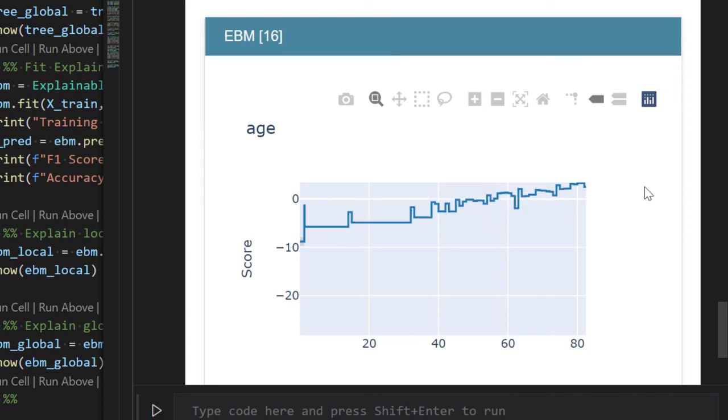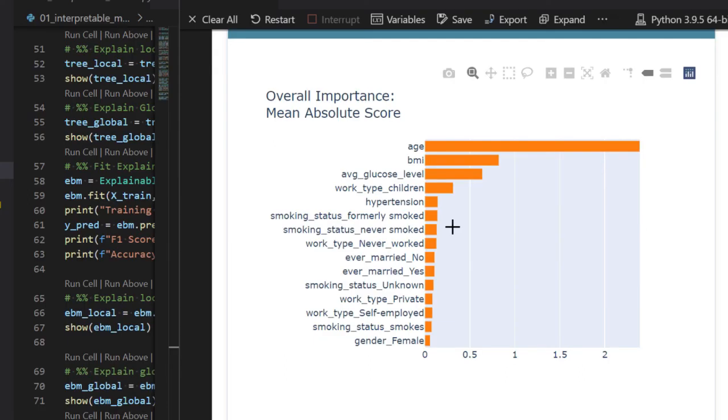From this graph we can clearly see that age has a positive correlation with stroke. High value of age means high chances of getting stroke. This is all about this session.